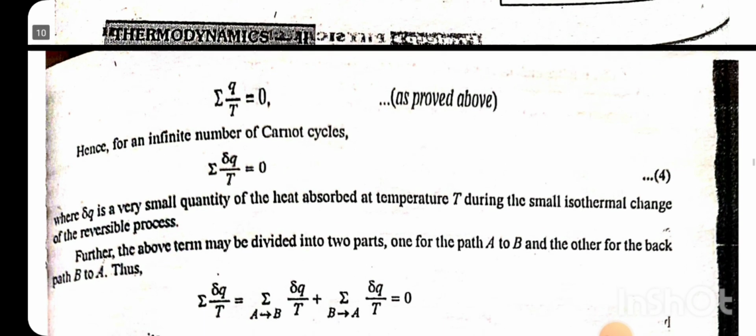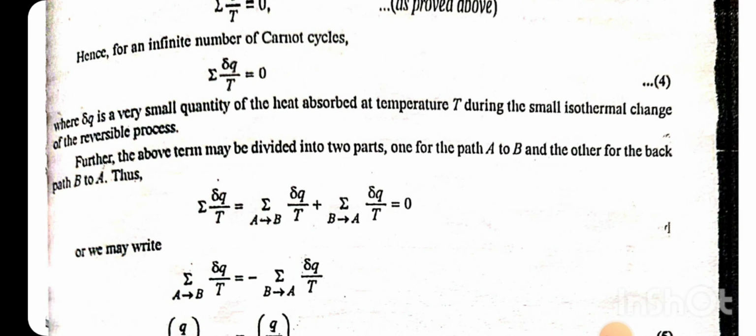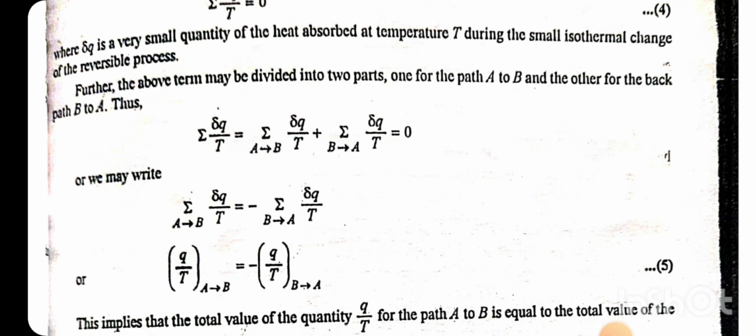For each of these cycles, we have sigma Q by T is equal to 0. Hence, for an infinite number of Carnot cycles, the integral of delta Q by T is equal to 0, where delta Q is a very small quantity of heat absorbed at temperature T during the small isothermal change of the reversible process.